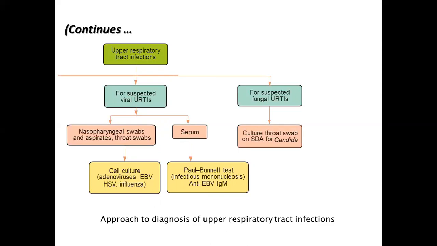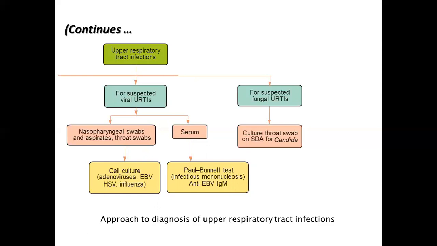For suspected fungal upper respiratory tract infections, you have to collect the specimen and directly culture it on SDA. You can perform gram staining, which can only reveal gram-positive yeast-like cells, and then you can culture it on Sabouraud agar, and then you can perform the flow of diagnosis, whether it is Candida or Cryptococcus, depending upon microscopy and other identification methods, like chlamydospore formation and sugar assimilation tests.